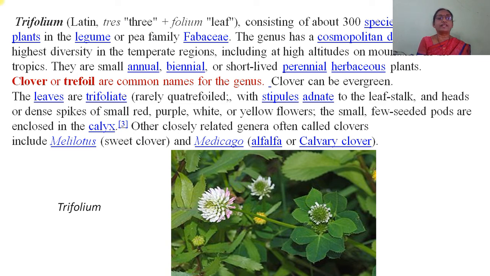Clover can be evergreen. The leaves are trifoliate, rarely quadrifoliate also, with stipules adnate to the leaf stalk, and heads or dense spikes of small red, purple, white or yellow flowers. Small few-seeded pods are enclosed in the calyx. Other closely related genera often called clovers include Melilotus, that is sweet clover, and Medicago, that is alfalfa, that we have studied earlier.